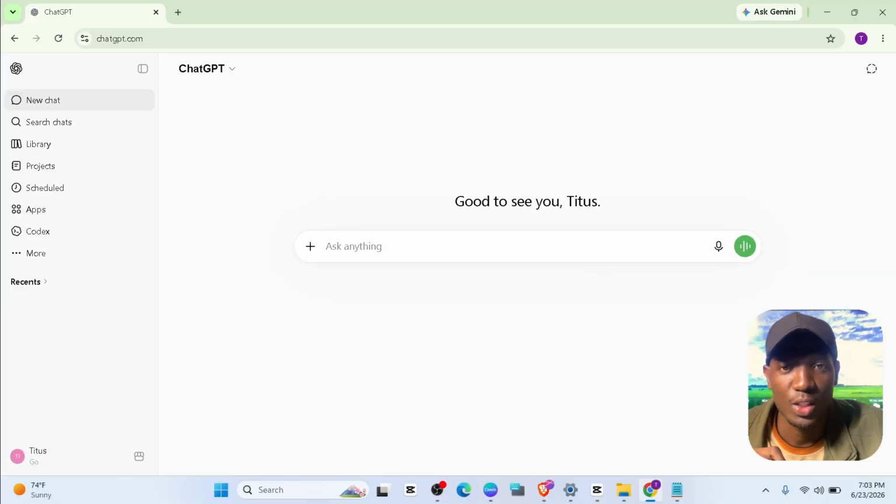So of course, we're going to start with the master of it all, ChatGPT. We're going to use ChatGPT for creating us the story, and then we'll go ahead and use Canva. We're going to use only two tools: ChatGPT for creating the story, and then Canva for designing. All these are free. However, if you can pay for it, the better. So to do that, we start with ChatGPT.